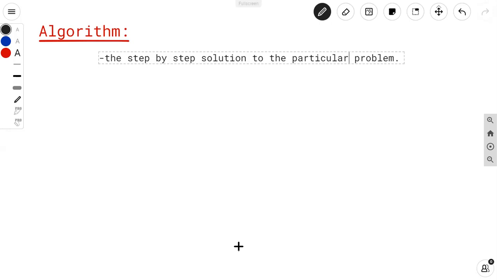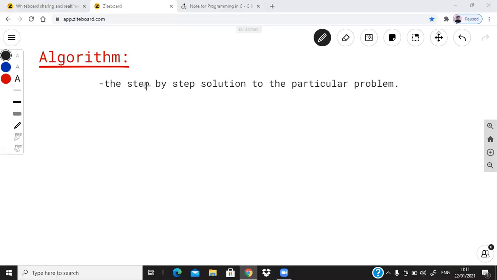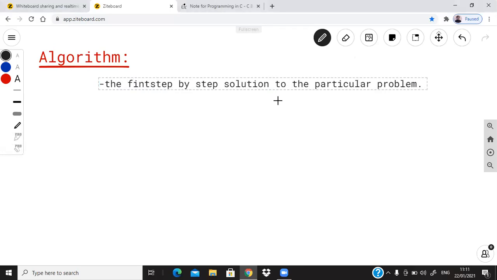The word finite is most important. Finite means we have to write down the steps, which is a finite step. Finite means the steps which have some end. अशा स्टेप्स ज्याला एंड असेल त्या स्टेपला म्हणतात फायनाईट स्टेप.